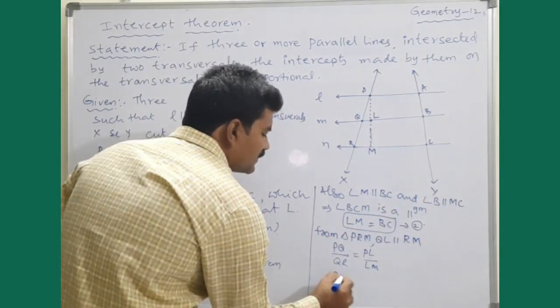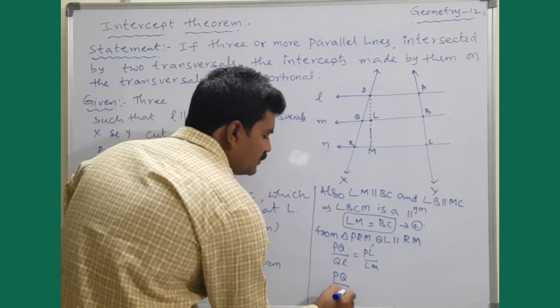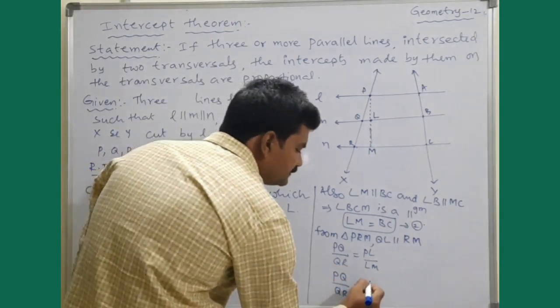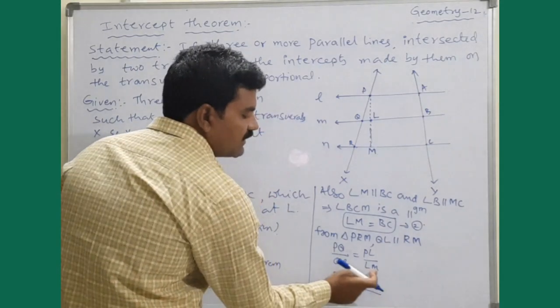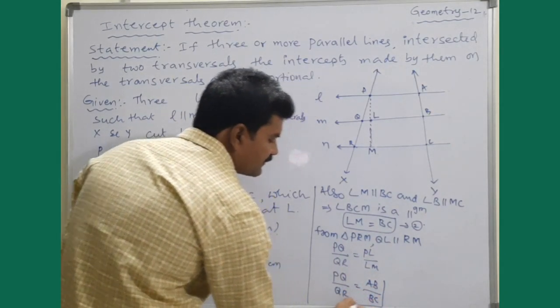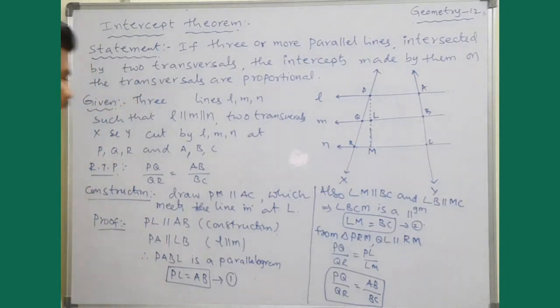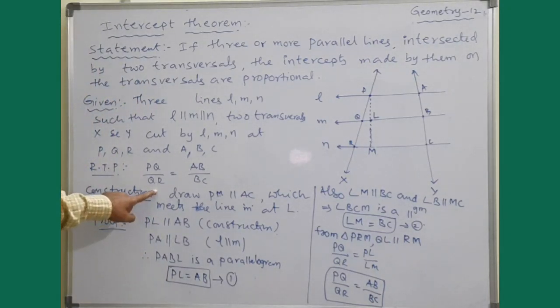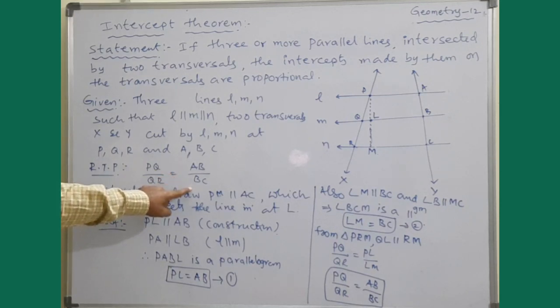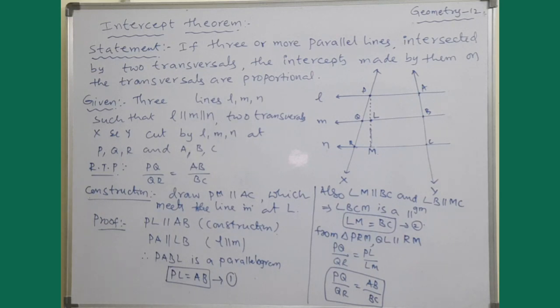Therefore PQ by QR is equal to, instead of PL I can write AB, and instead of LM I can write BC. I think this is the required condition: PQ by QR is equal to AB by BC. So the lengths of the intercepts are proportional.